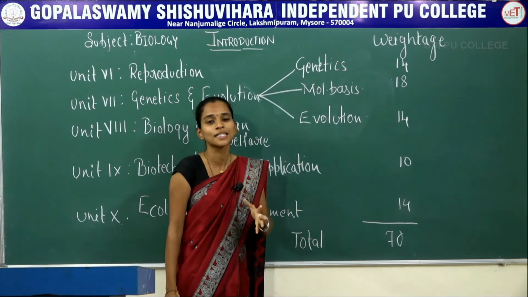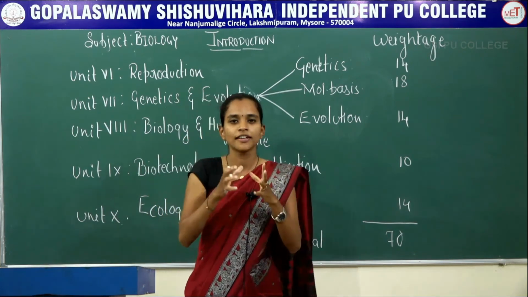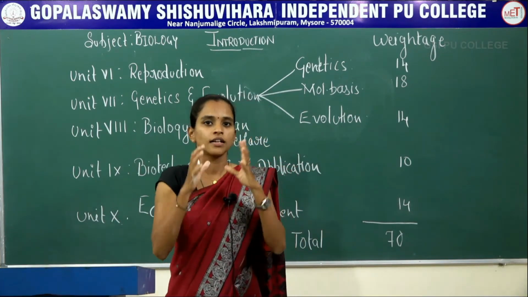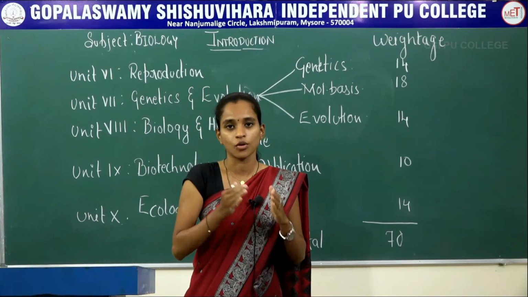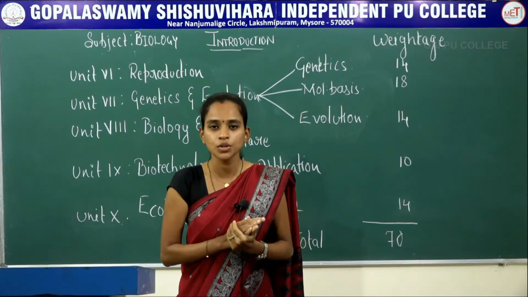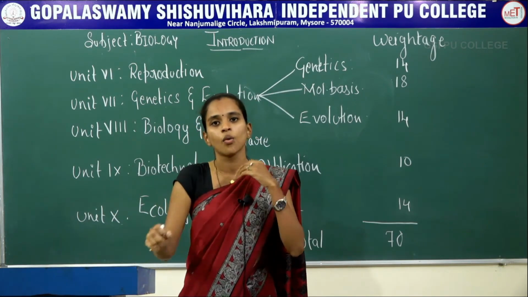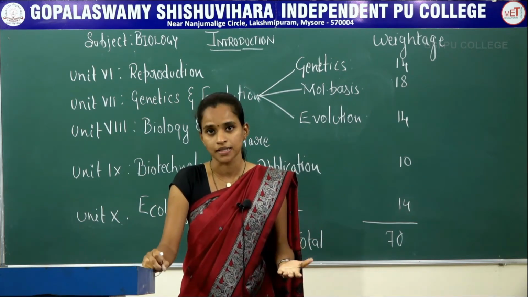That includes the genes involved: a cell has a nucleus, within the nucleus there are chromosomes, and within the chromosomes there are genes. What are the components and function of a gene, and how is a character expressed?